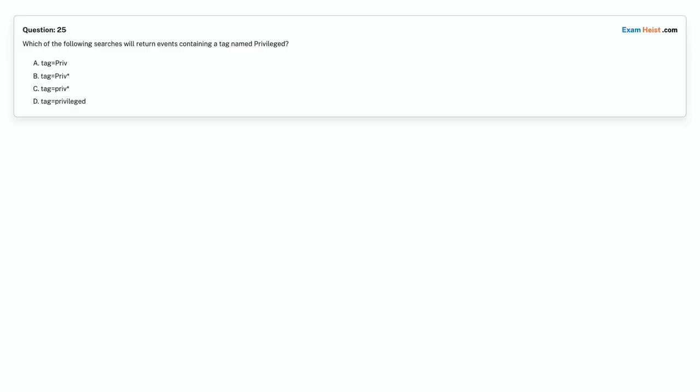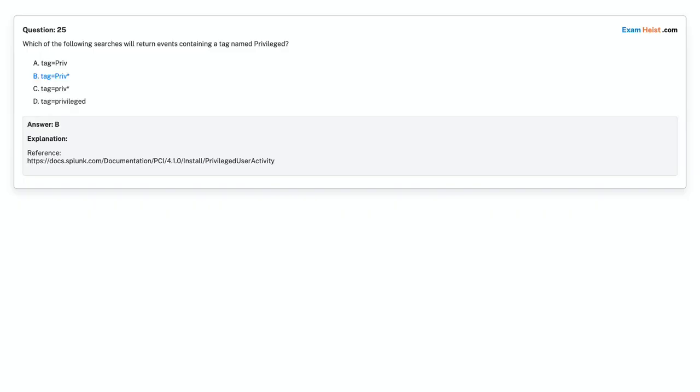Question 25. Which of the following searches will return events containing a tag named privileged? Option A. Tag equals priv. Option B. Tag equals priv. Option C. Tag equals priv. Option D. Tag equals privileged. Choose the correct answer. Correct answer is option B, tag equals priv.